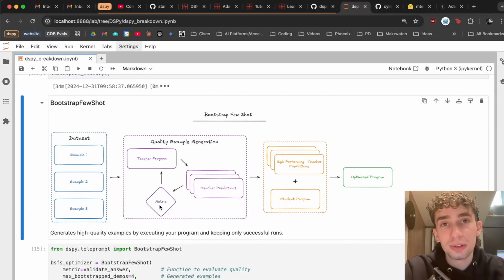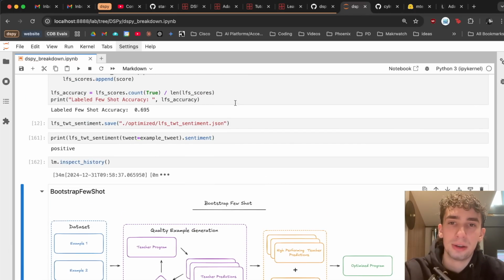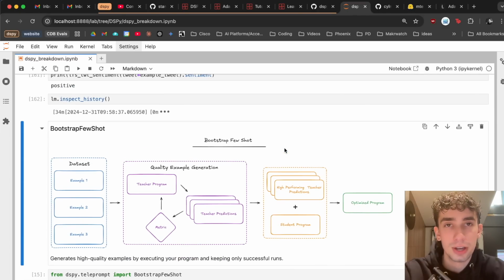So what you can do is take a few different examples, run through and generate more if you would like, and those are going to be validated through our metric. Then very simply, similar to how it was added on top as Fewshot examples in our prior one, those generated plus existing examples are going to be added as well, along with our existing program, into our optimized program.